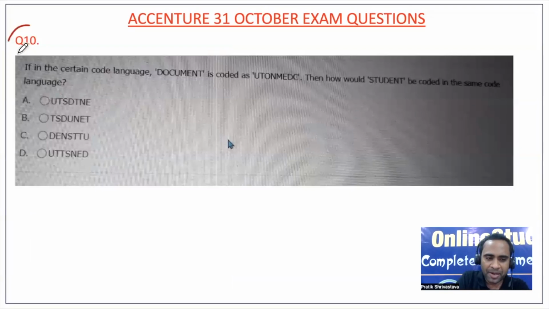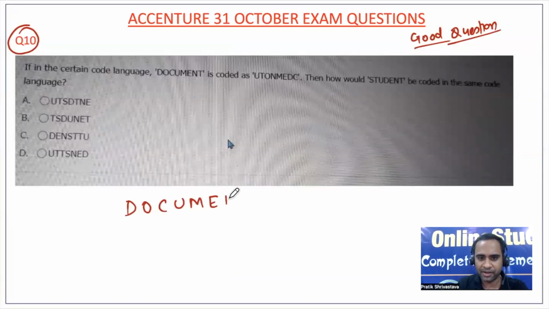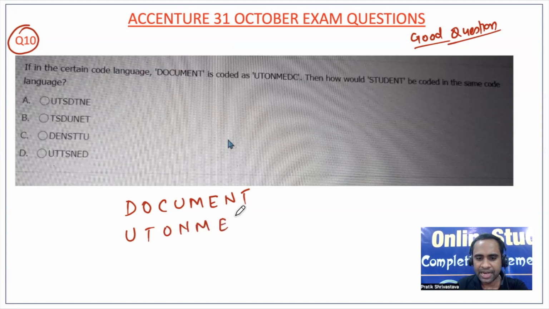Now question number 10 is a very good question, and it is a repeated question. I request all of you to first solve it by yourself, and then try to watch the solution. So basically, document is coded as UTONMEDC. Then how will student be coded?